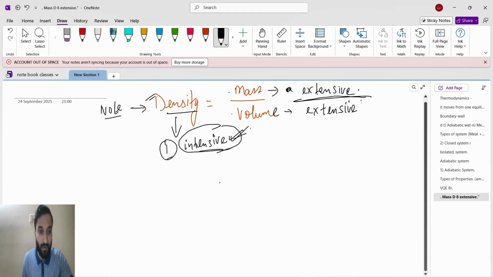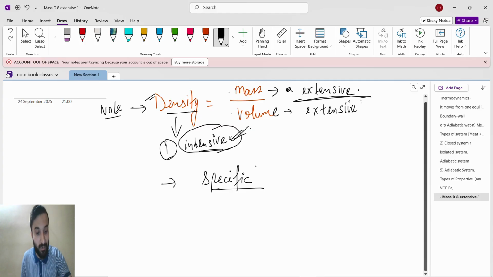And now guys, suppose I talk about mass. Mass is an extensive property. Mole is an extensive property. Volume is an extensive property, because it keeps on changing. But if I use the word specific before them, like specific mass, specific volume, specific mole, what does specific mean?